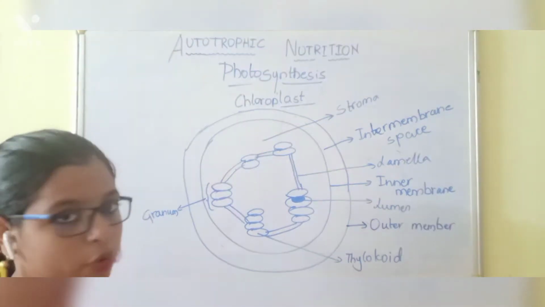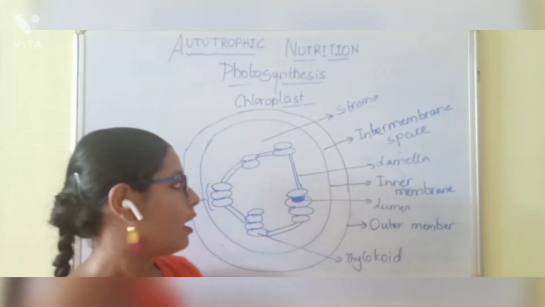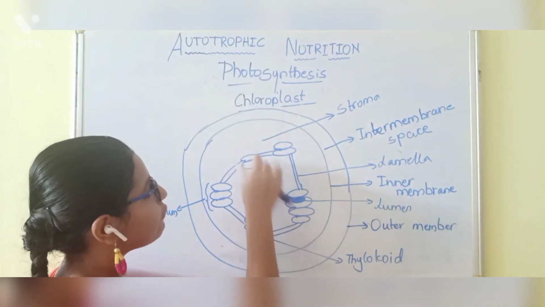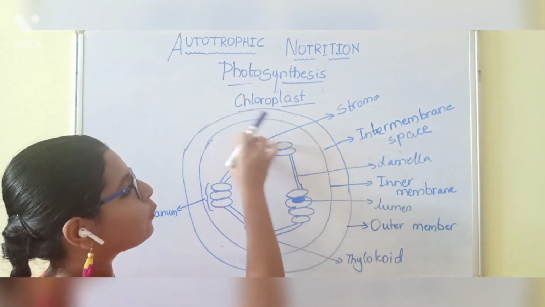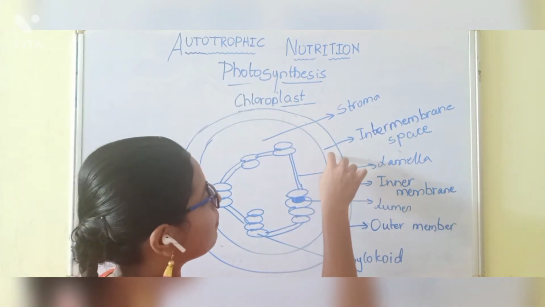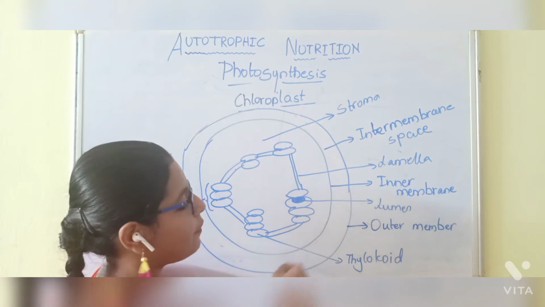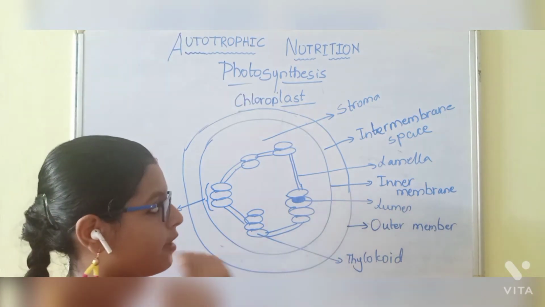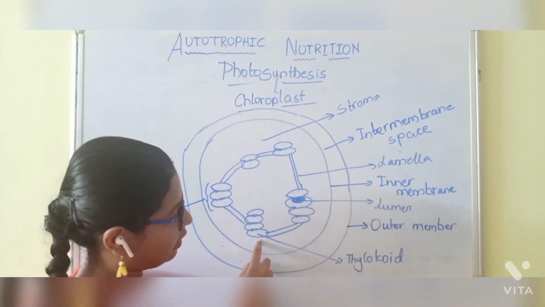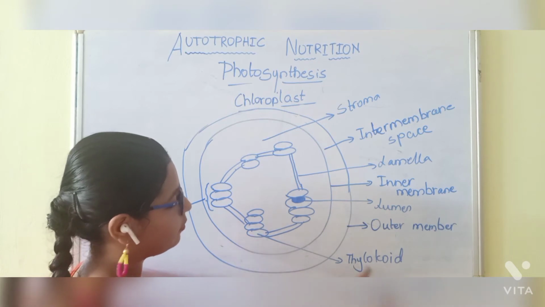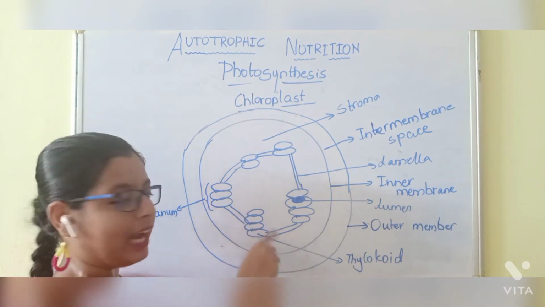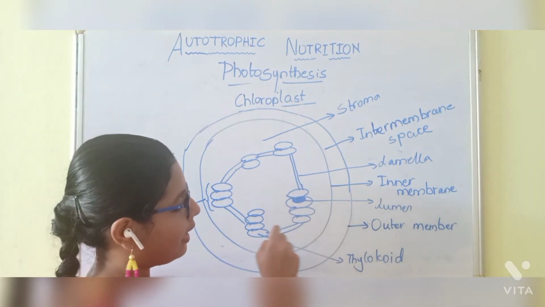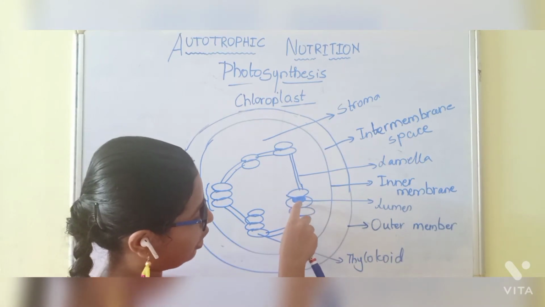So this is the structure of the chloroplast. There are various parts here, and the chlorophyll is present here. The fluid which is present inside the cell organelle is named stroma. The space between the inner membrane and outer membrane is called the intermembrane space. This is one thylakoid, and this stack of thylakoids is called granum. And inside the thylakoid, which I have drawn, this is called the lumen.